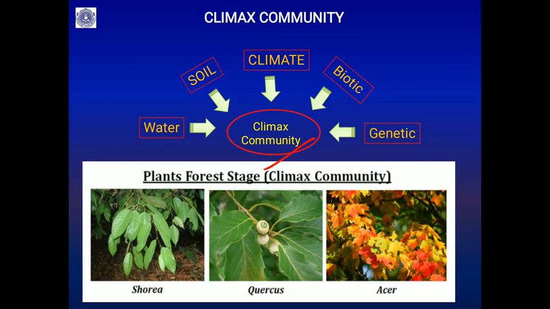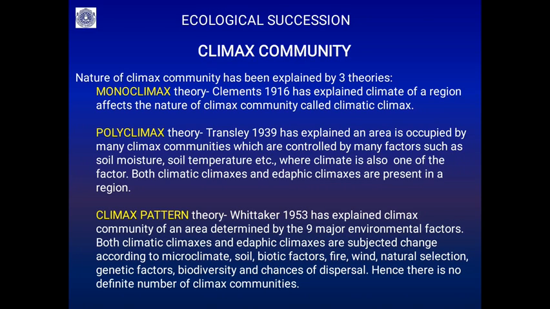The climax community is the outcome of different types of factors like water, soil, climate, biotic factors, genetic factors. All these decide the climax community, the final stable community that appears at the end of the ecological succession. The nature of the climax community is explained by three theories.